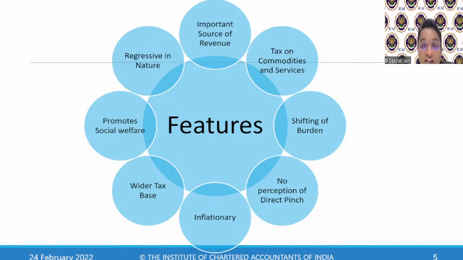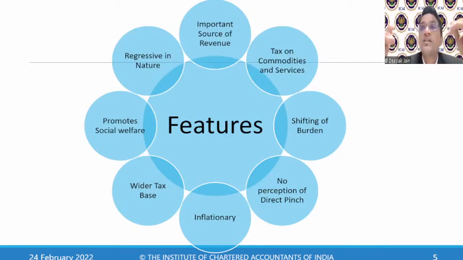It is inflationary. Why is it inflationary? As and when the price of the product goes up, the amount of tax goes up. It is not that if the value of the product is 100 rupees, I will pay 5 rupees, and if the product is 150, I'll still pay 5 rupees. No, that's not the case. If the product is 100 rupees, I'll pay 5 rupees. If the price of the product goes up to 150 rupees, I'll pay 7 rupees 50 paisa.